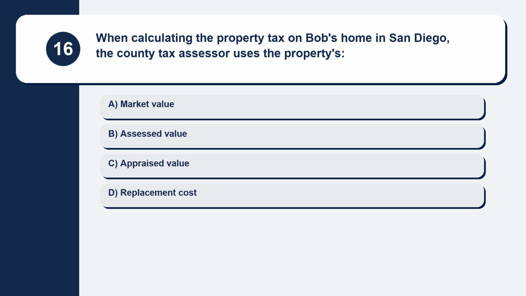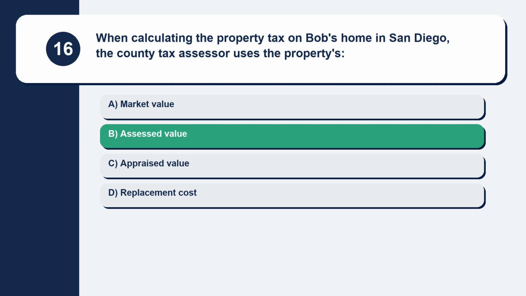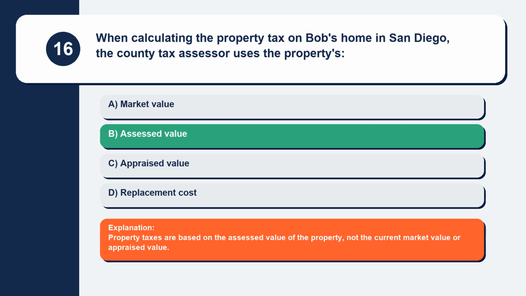Question 16. When calculating the property tax on Bob's home in San Diego, the county tax assessor uses the property's. Here are your options. Option A, market value. Option B, assessed value. Option C, appraised value. Option D, replacement cost. The correct answer is option B, assessed value. Explanation: property taxes are based on the assessed value of the property, not the current market value or appraised value.